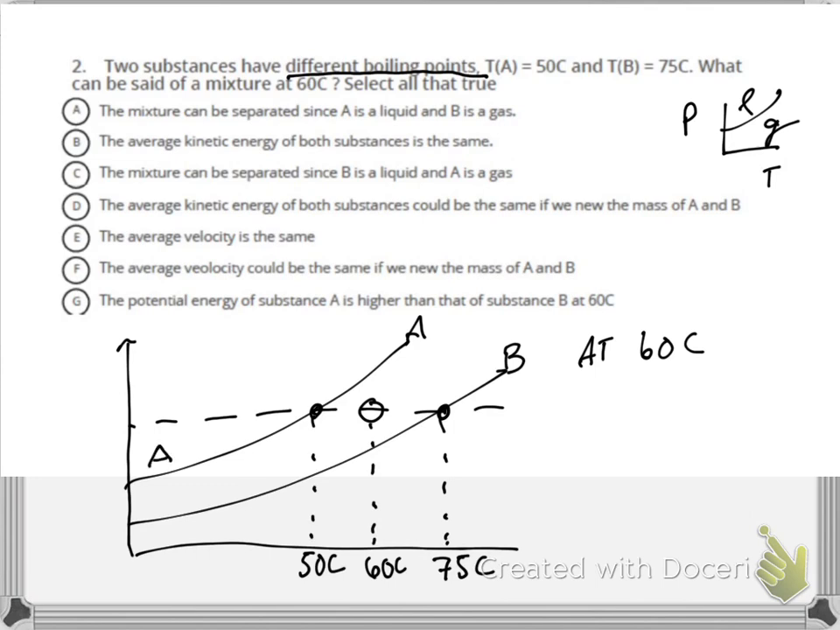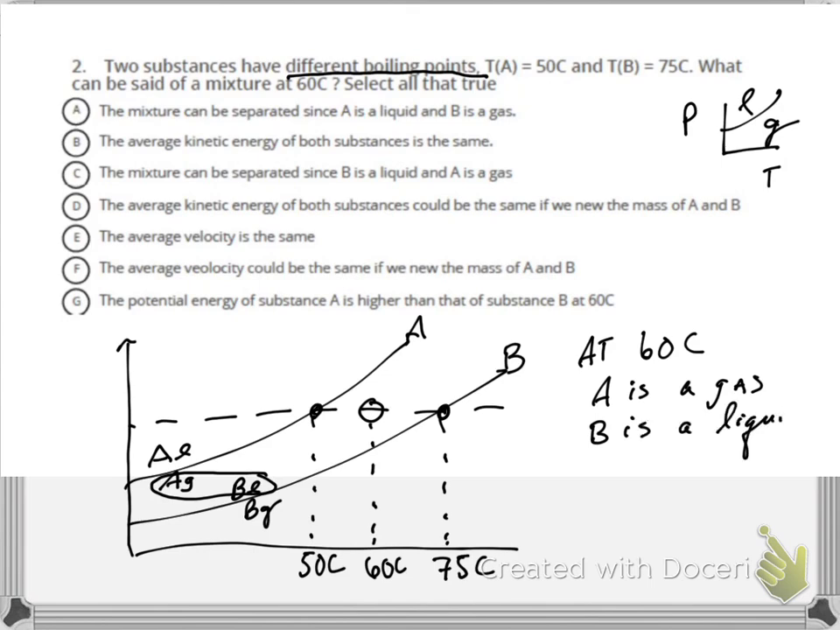So above line A, we expect A liquid. Below line A, we expect to get A gas. Above line B, we expect B liquid. And below line B, we expect B gas. So 60 degrees C is between the two lines, which means we expect A gas and B is a liquid. Okay, so with this analysis, we can now start answering the individual questions.